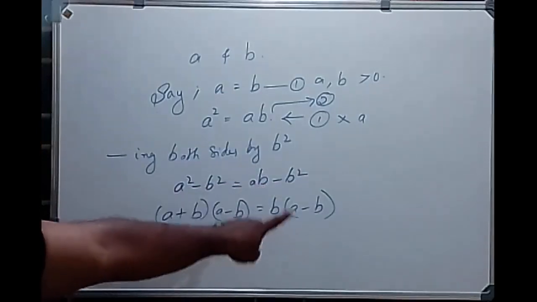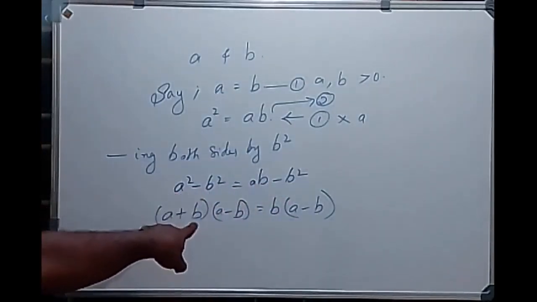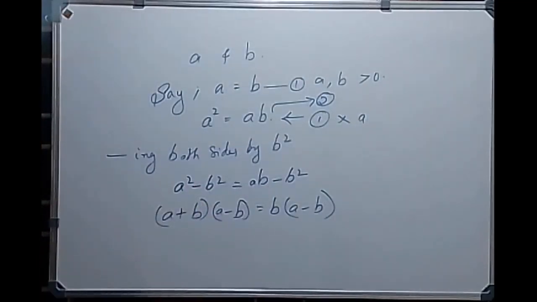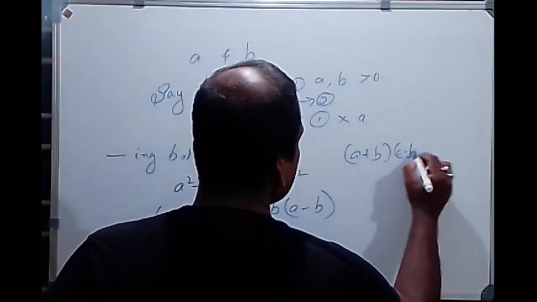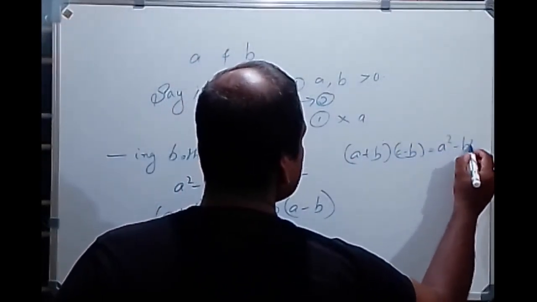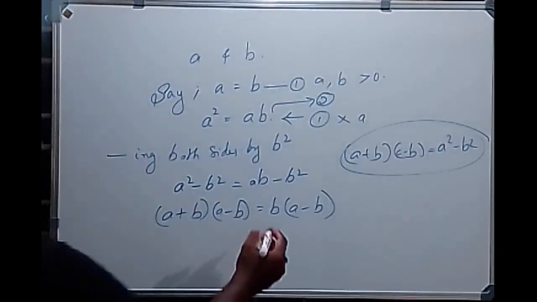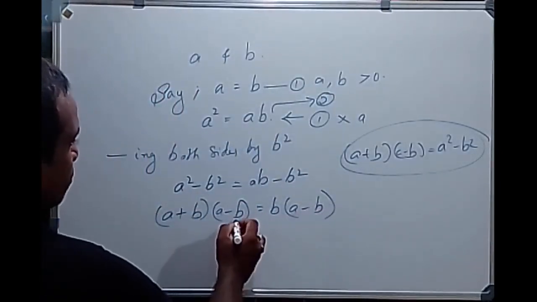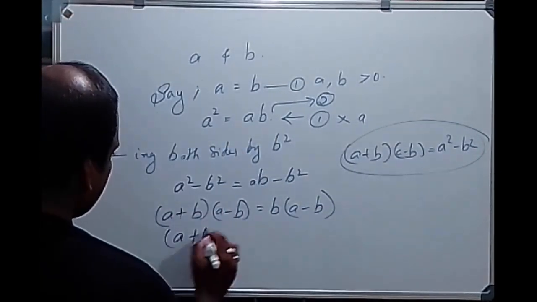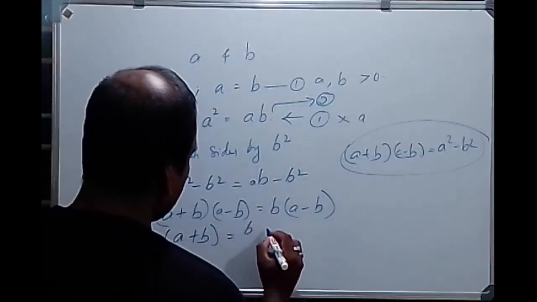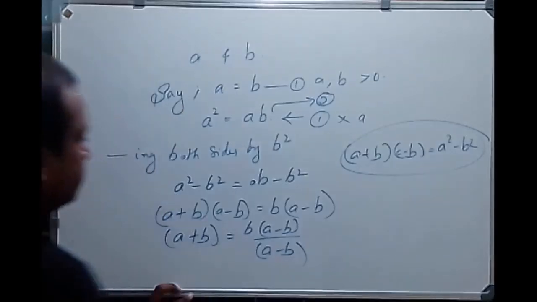Taking the common factor b outside here and using the identity (a plus b)(a minus b) is equal to a square minus b square. Then when we cancel both sides by (a minus b), a plus b is equal to b into (a minus b) divided by (a minus b).